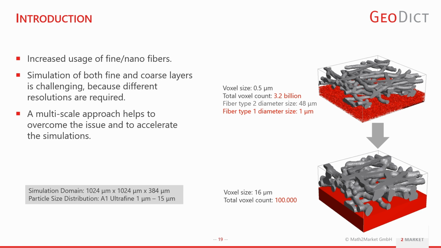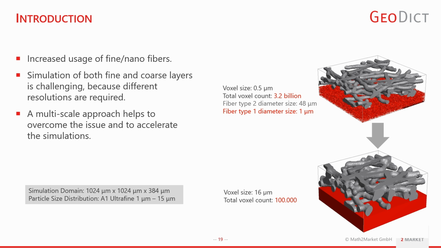So as you can see here on the right side, when we consider a two-layer filter media, on the top a coarse layer, at the bottom a fine layer shown with red color, the fine layer can be modeled as a porous simple plate with the same permeability and same flow and filtration characteristics that we already obtained from a first step simulation on the fine layer.